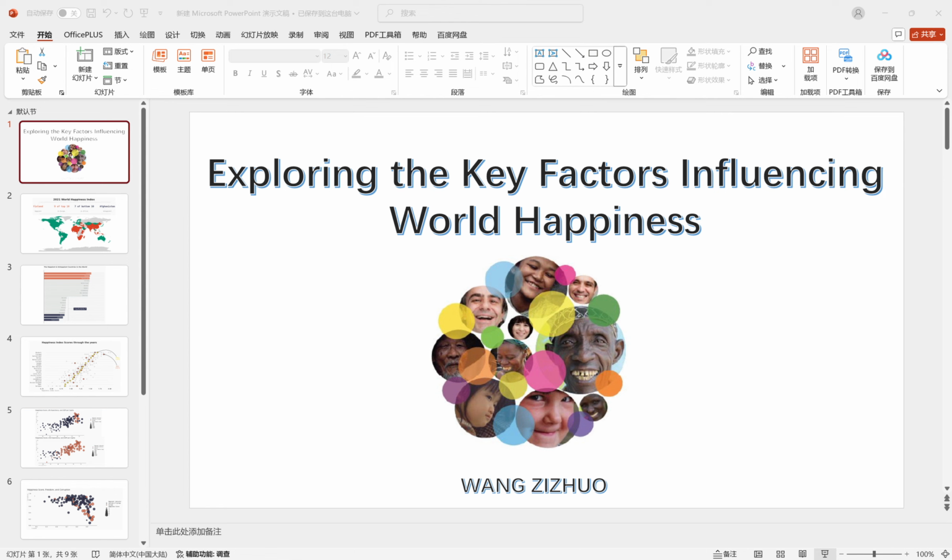Freedom and corruption. This scatter plot shows an inverse relationship between freedom and corruption perception. As freedom increases and corruption decreases, happiness tends to rise, highlighting that good governance and social trust matter deeply.